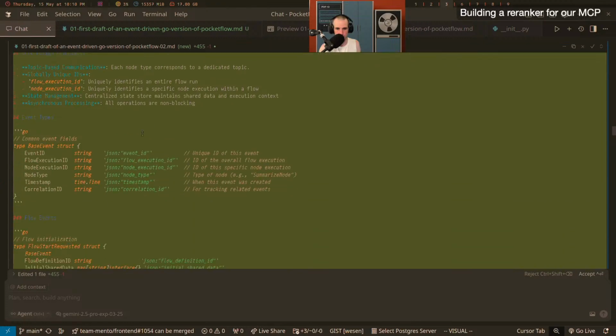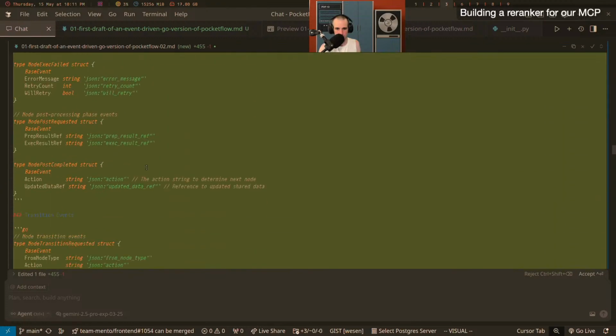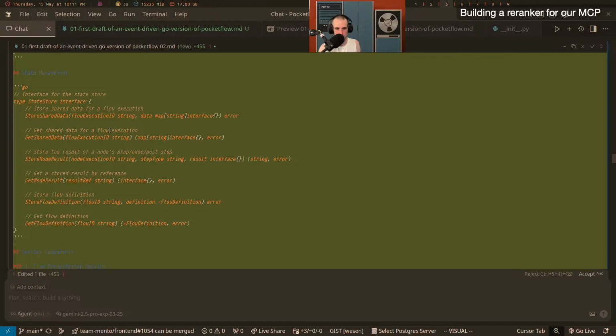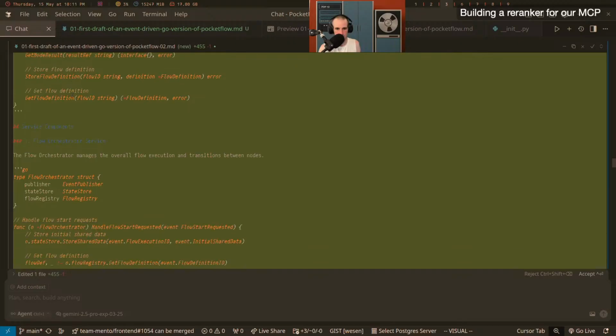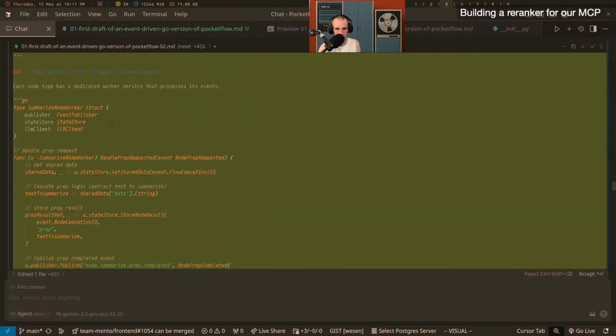This is 02, right? Flow start, flow completed, node prep, and so on, node type, node transition requested from node type to node type. I don't know what the node ID is supposed to be. State store interface, that's cool. Flow orchestrator and whatever. And then summarize.